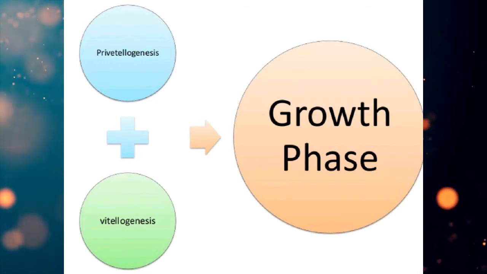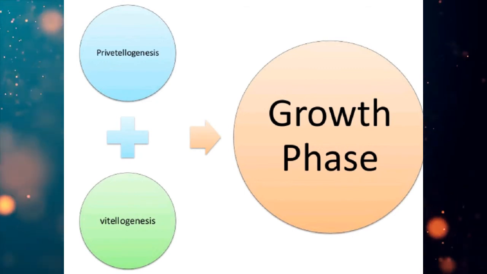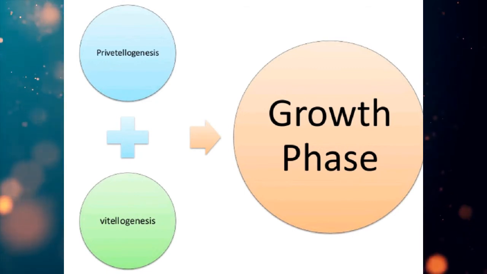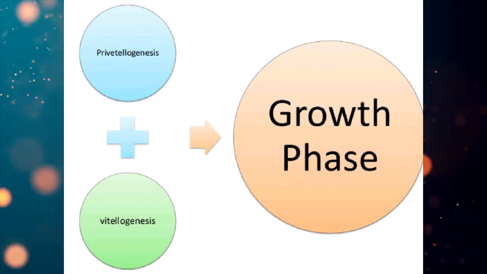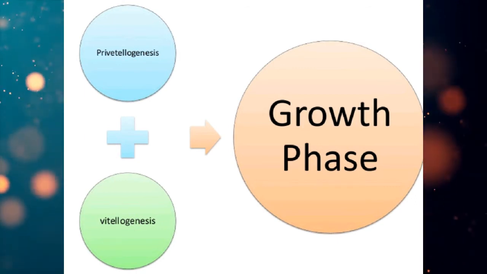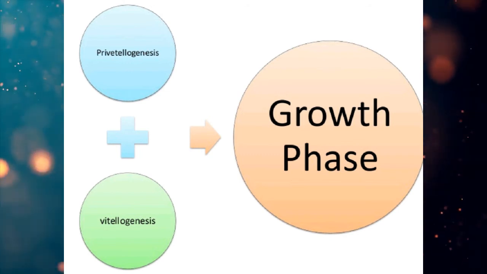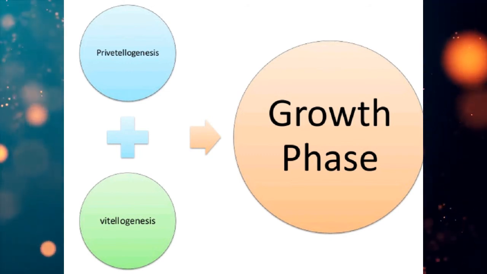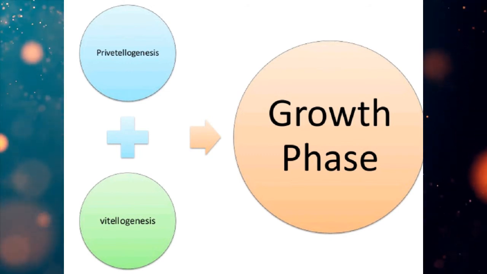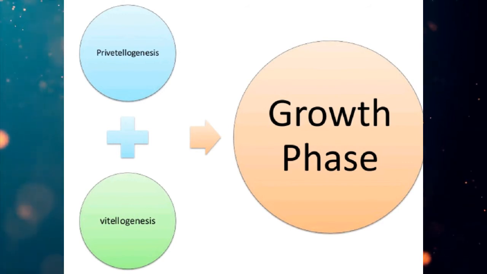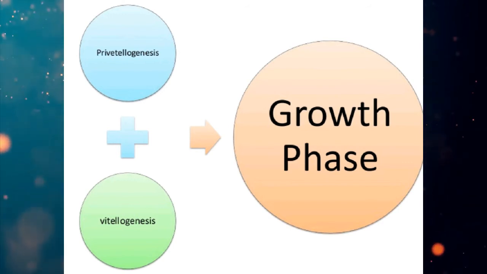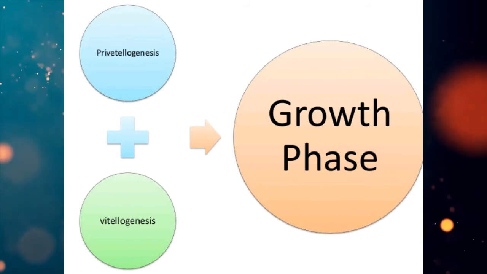Growth phase involves an increase in the size of the oocyte due to formation and accumulation of the yolk, and this process is called vitellogenesis. Not only this, during this growth period other cytoplasmic organelles are also growing in size.